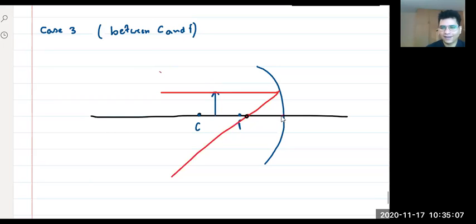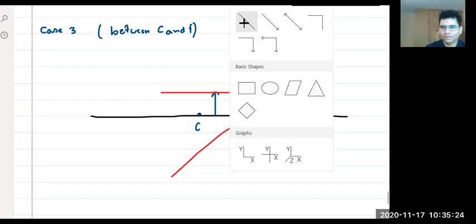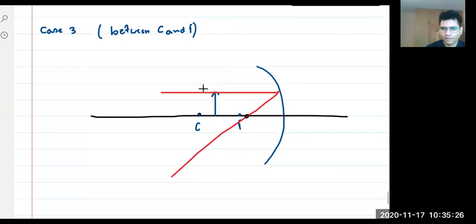That's why everyone has some skill set, I hope. Let me rub this first. Yes, I'll draw like this. Very good. And the second is this. So you will get something like this.